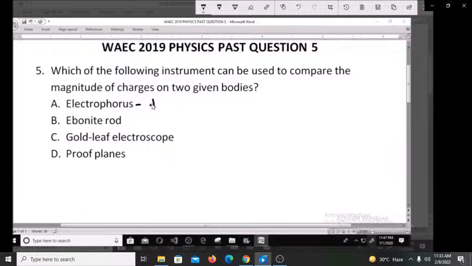Electrophorus is a device that is used in transferring and storing charges. So that is what you use electrophorus to do.